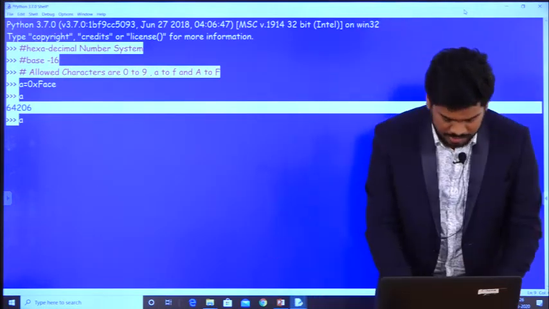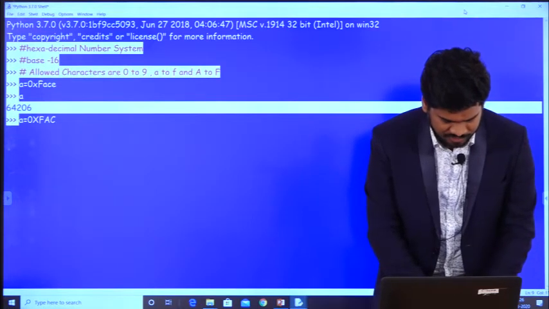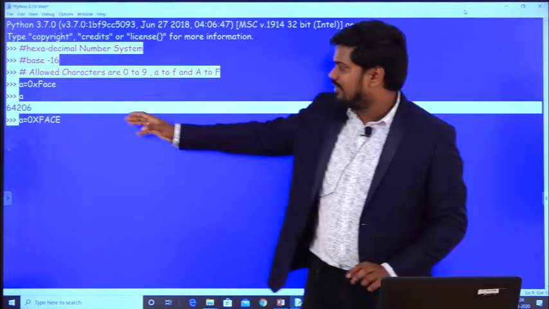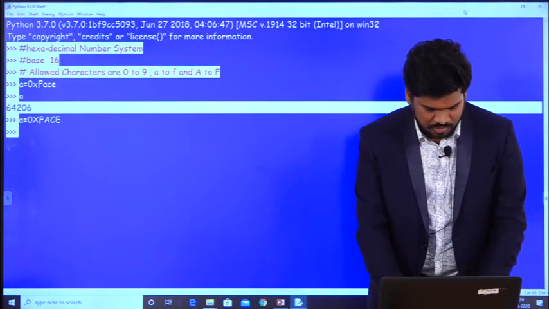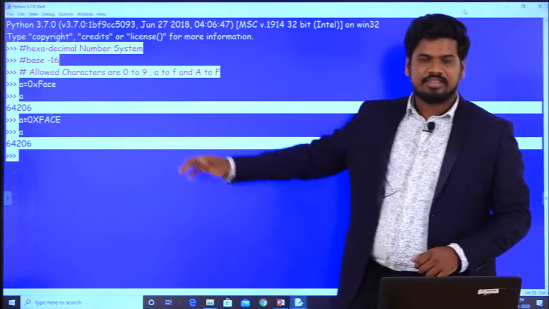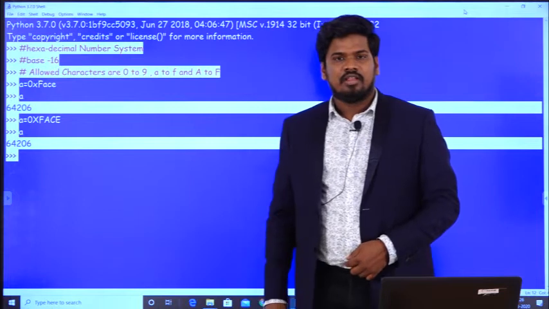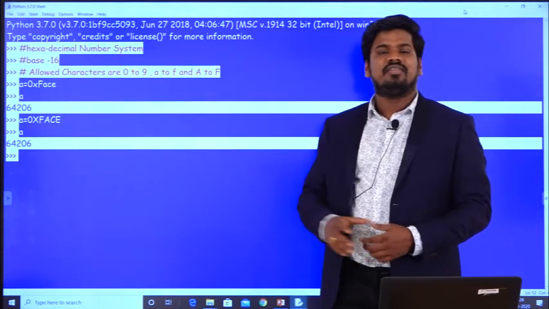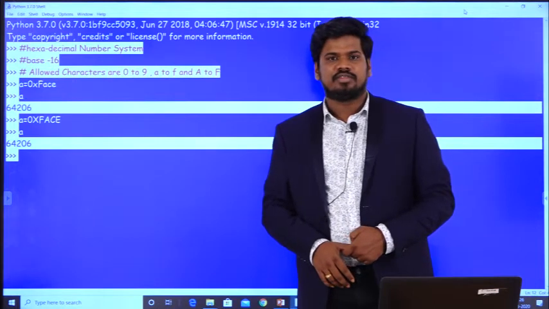Or a is equal to 0 followed by capital X, and it is FACE, and I have given everything in capital form. Now observe, I want to print it, and it is 64206. So this is the answer. This is how we will work with hexadecimal number systems.